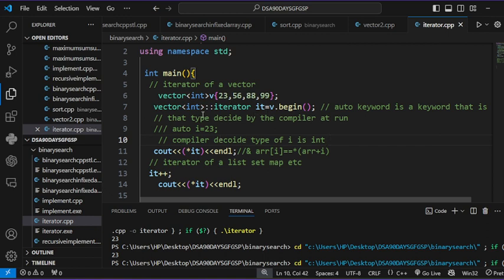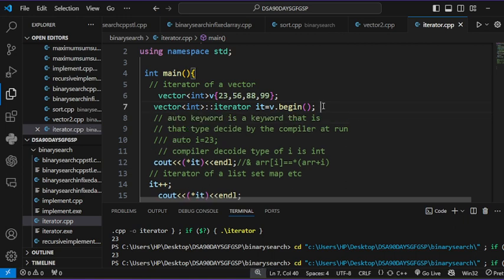So for the long syntax vector<int>::iterator it, you can shorten this with the help of the auto keyword. You simply write auto it = b.begin(). The compiler automatically decides, because b.begin() returns an iterator of the vector type, so you can write this sort of syntax.